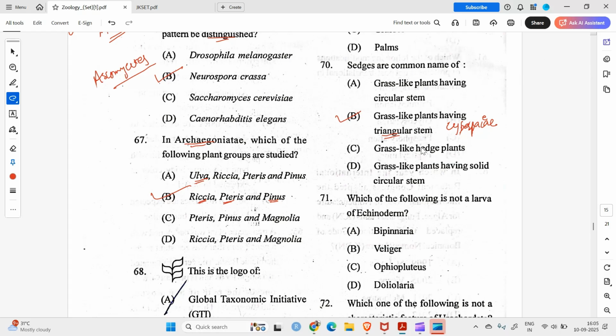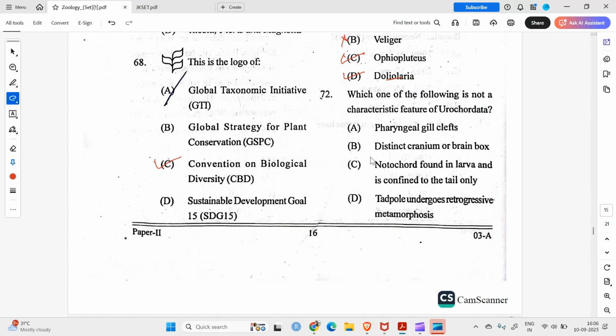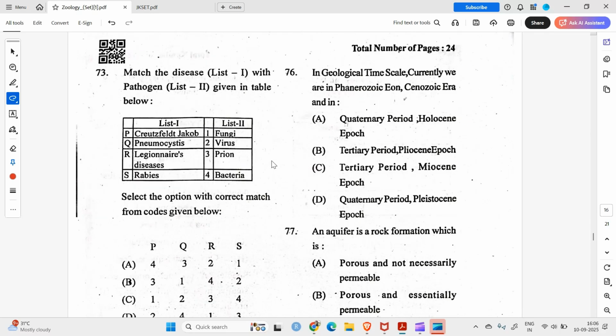Okay, moving on to the next question, 71. Which of the following is not a larva of Echinoderma? Bipinnaria, yes. Veliger, no. This is also a larva of Echinoderm, and so is Doliolaria. So Veliger is not the larva. Moving on to the next, 72. Which one of the following is not a characteristic feature of Urochordata? Pharyngeal gill slits. Okay, they do not have a distinct cranium or brain box.